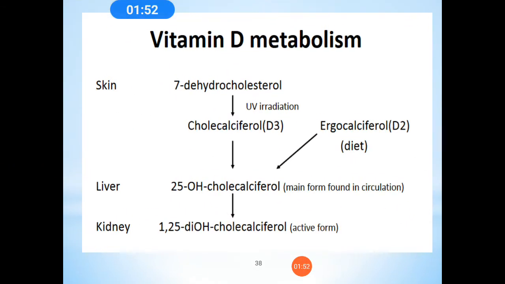Next we come to vitamin D metabolism. Vitamin D is a group of compounds related to sterols, produced by the action of UV light. Vitamin D3 is cholecalciferol. This is produced by the action of sunlight and is converted to 25-hydroxycholecalciferol in the liver. The 25-hydroxycholecalciferol is converted in the proximal tubule of the kidney to the more active metabolite 1,25-dihydroxycholecalciferol.